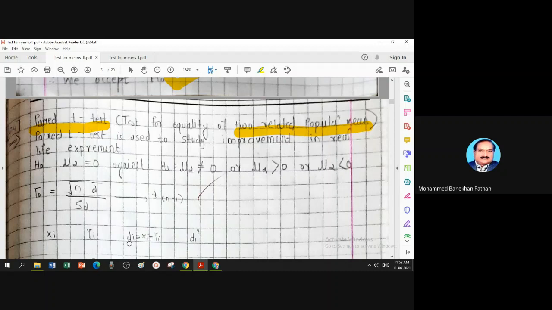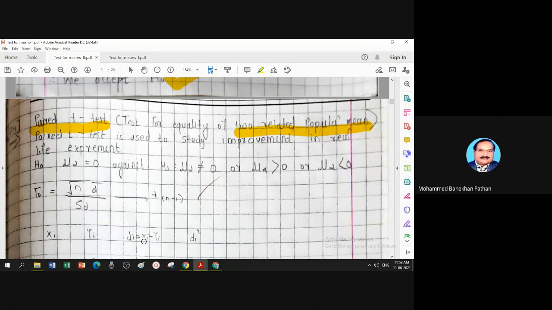If it is greater than 0, what is the conclusion? Di is the difference xi minus yi. Xi is the before observation, yi is the after observation. If the difference is greater than 0, that means y is smaller than x. If mu d is less than 0, that means y is greater than x.